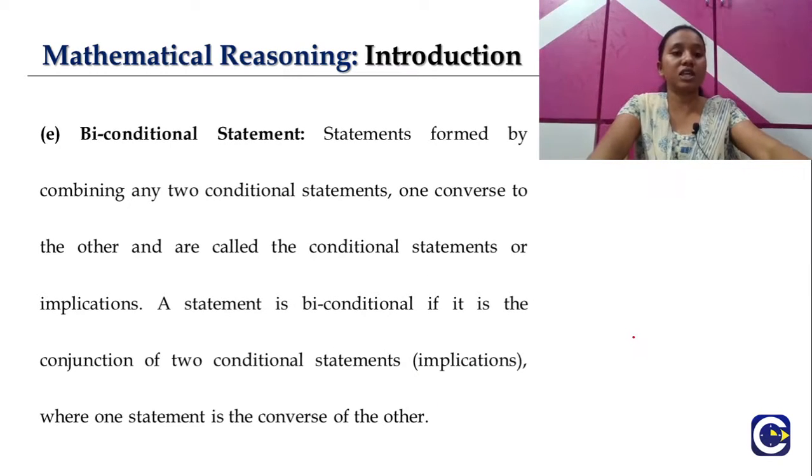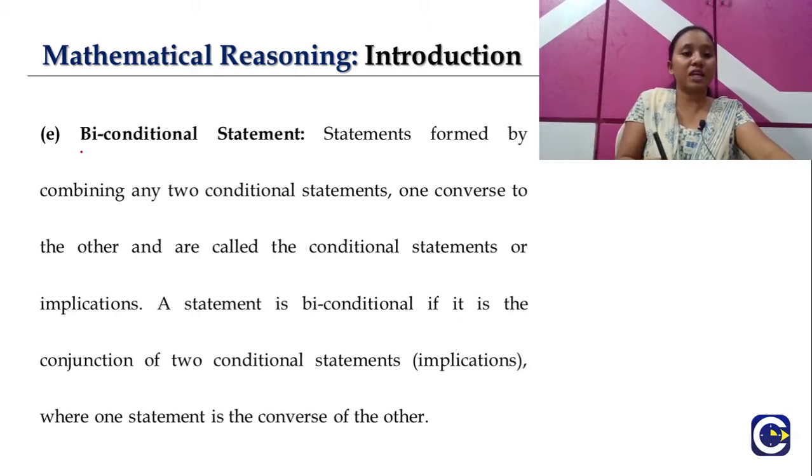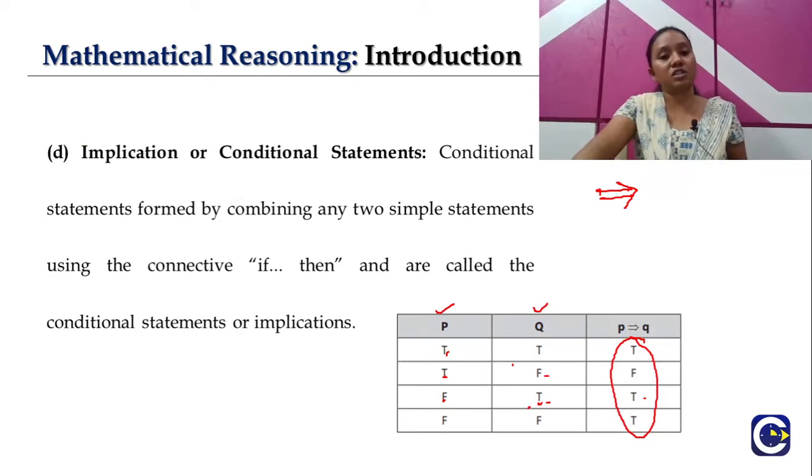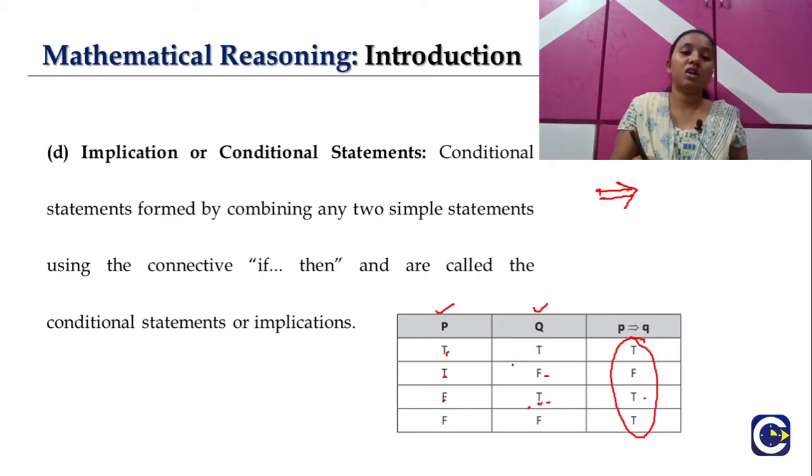So let's move on to our last and final logical connective here, which is "if and only if," right, which will be the biconditional statement. Basically, biconditional statements are statements formed by combining two conditional statements. Just now we have seen the conditional statements, which are formed by the connective "if then."